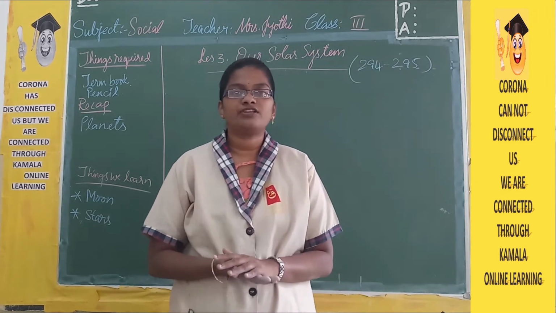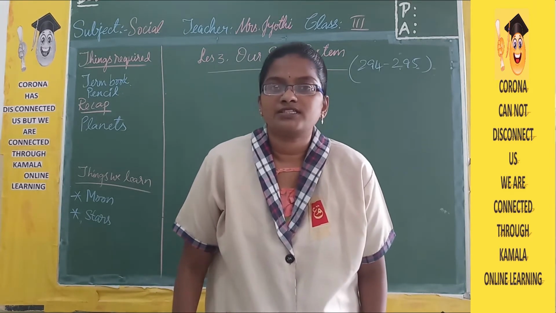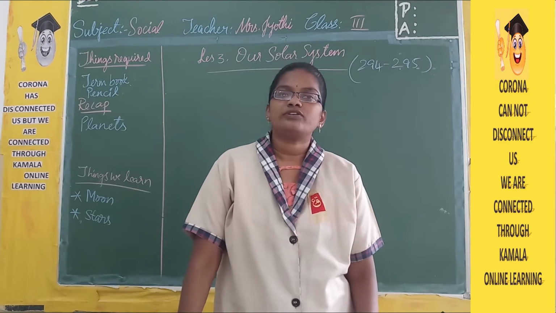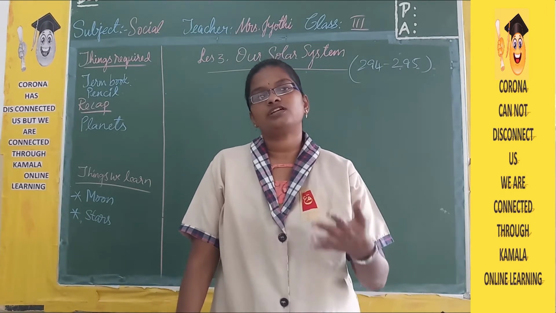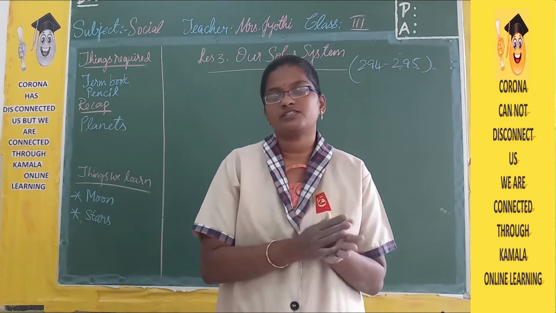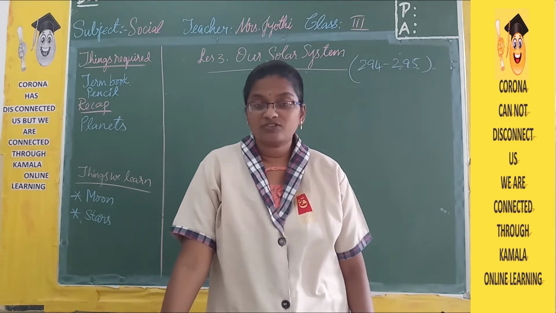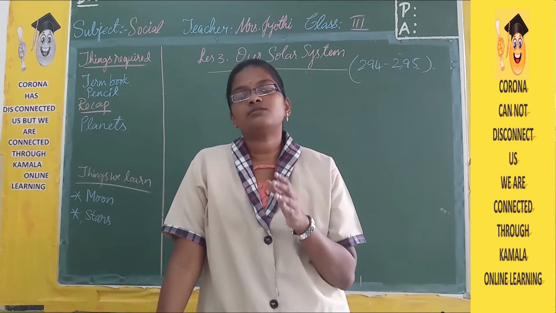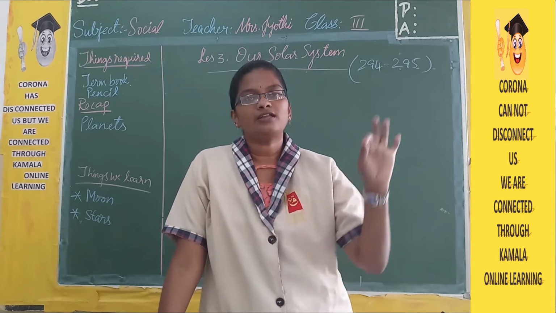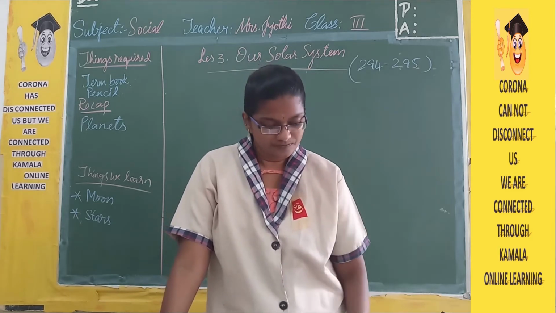Page number 294. Before going into the lesson, you should wash your hands thoroughly with soap and water, for at least 1 minute, and always use clean things whenever you are cleaning yourself. After washing your hands, you will clean your hands with a napkin or any towel, isn't it? So use only clean things which are dried in hot sun. If we dry it in hot sun, it kills the germs present in it. That's why whenever you go out and come, wash everything neatly and put it in hot sun for 2 to 3 hours. So it kills the germs.